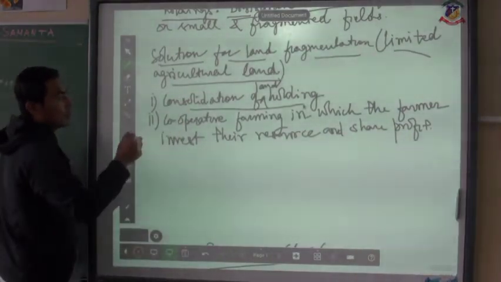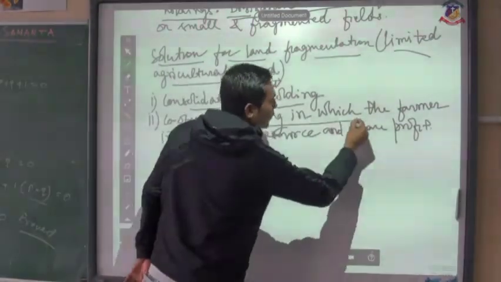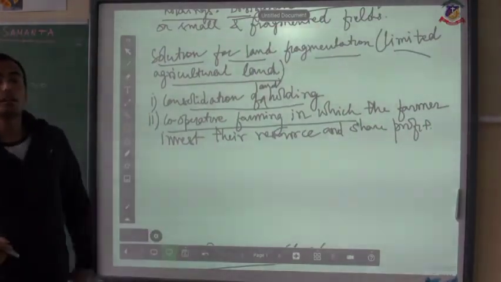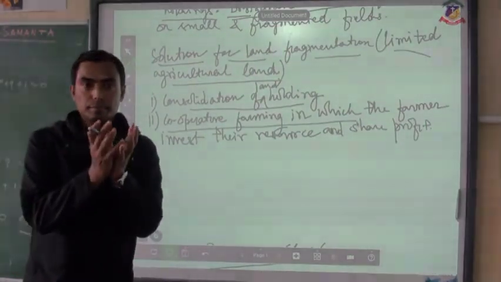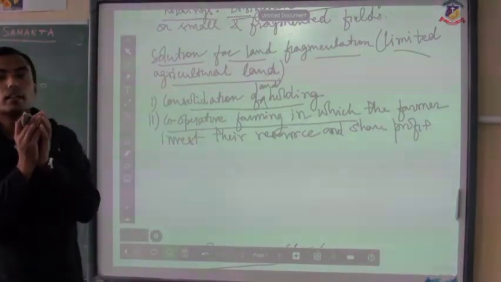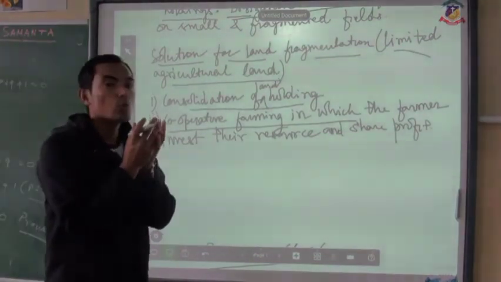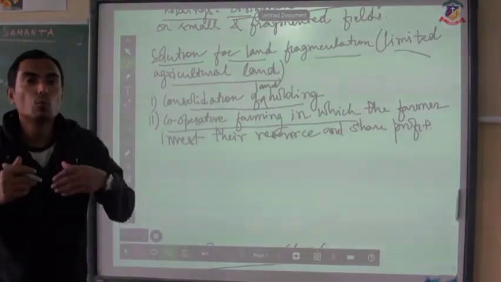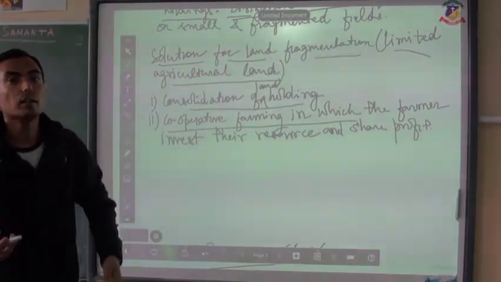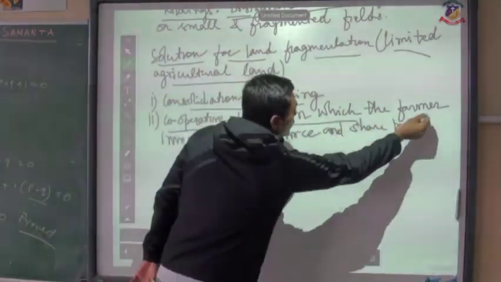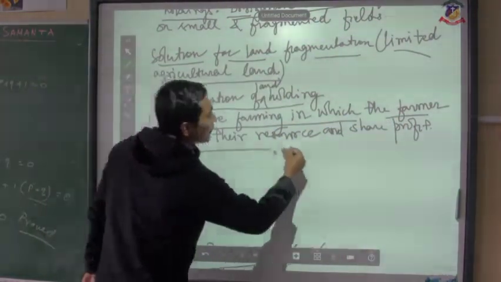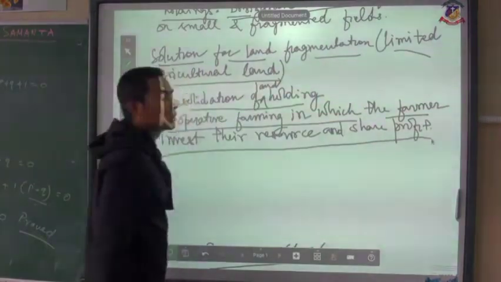Another solution is cooperative farming. Cooperative farming means when many farmers unite together. Clear? When they unite together, it results in cooperative farming. It means that each one of them is cooperating with one another. So cooperative farming is one in which the farmers invest their resources and share profit.